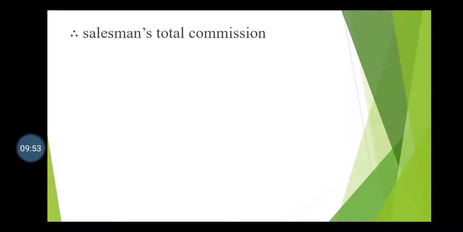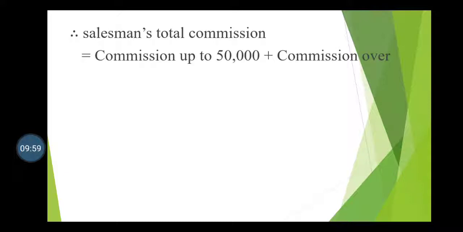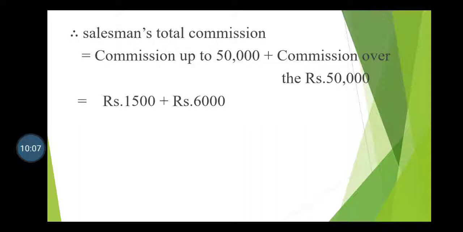Therefore, the salesman's total commission is equal to commission up to 50,000 plus commission over the 50,000, and it is equal to rupees 1,500 plus rupees 6,000.